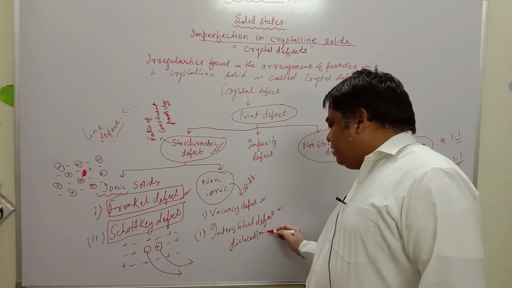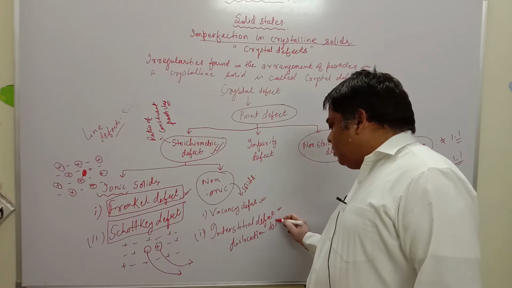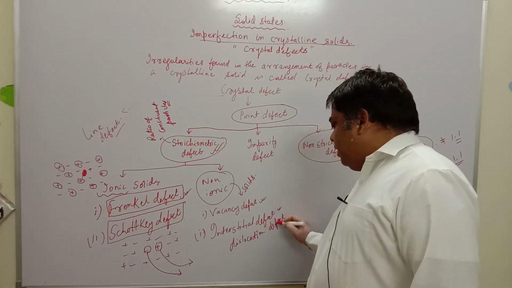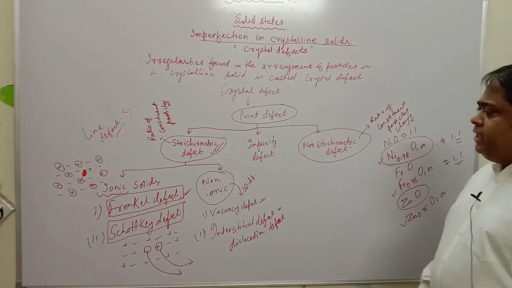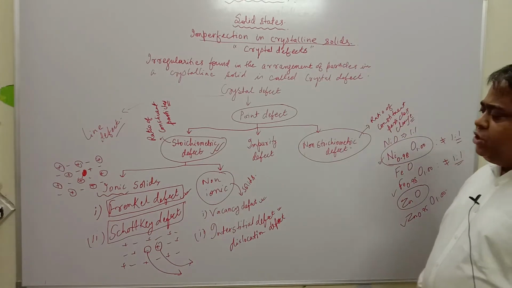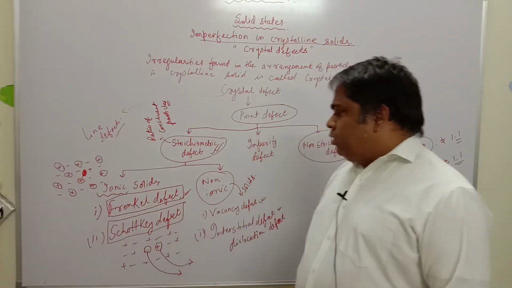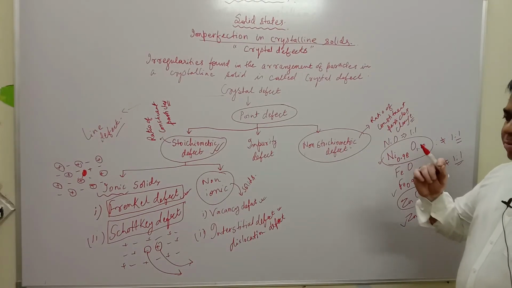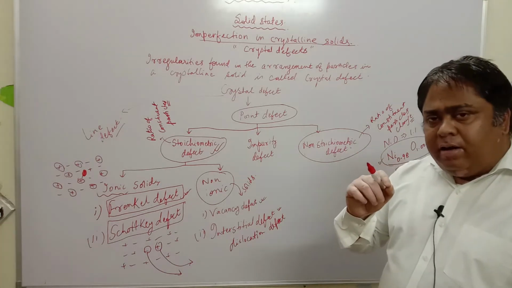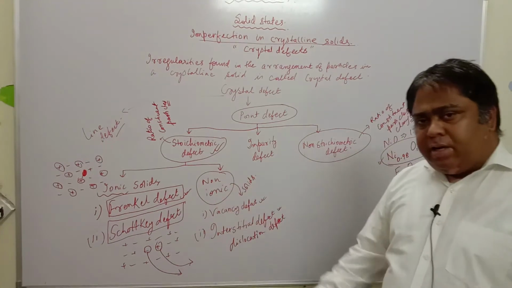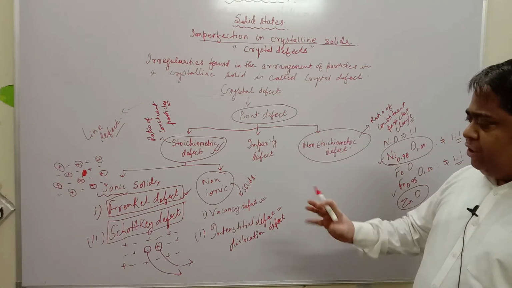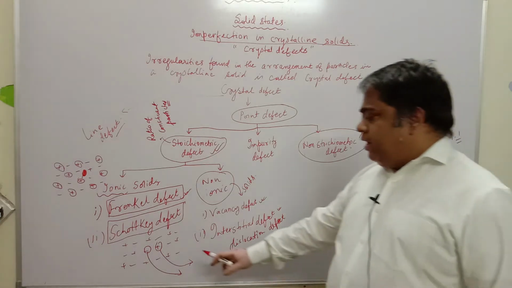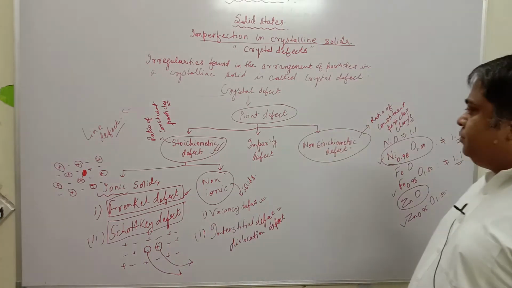It is just that one of the particles leaves its lattice point and enters into an interstitial site, and in Schottky defect both cation and anion leave their lattice points and go out of the crystal lattice. So the electrical neutrality is maintained. Here electrical neutrality is maintained.